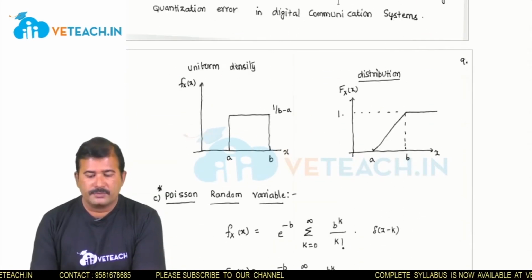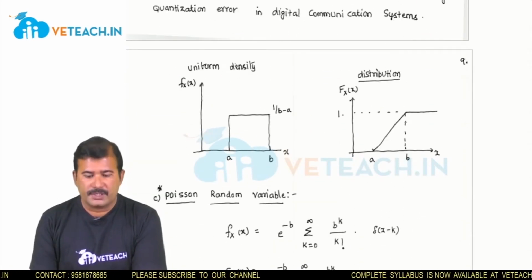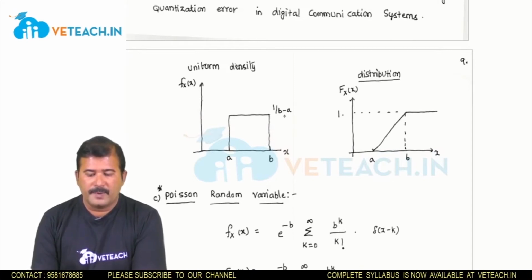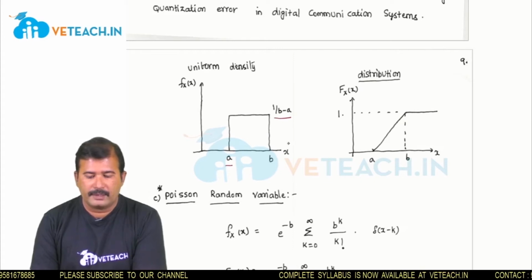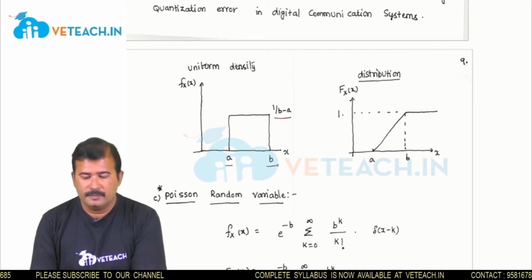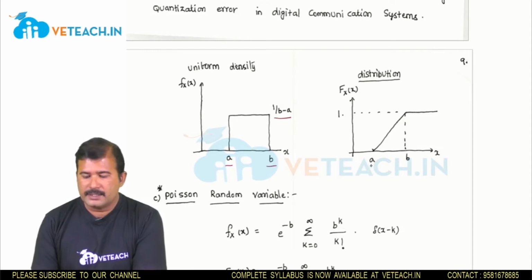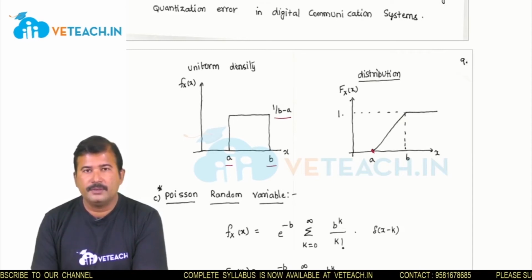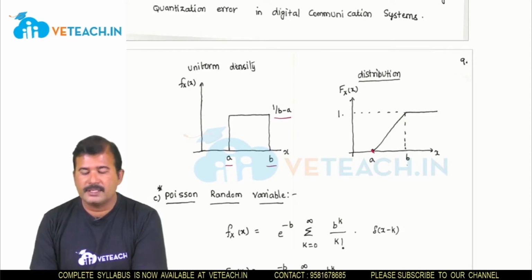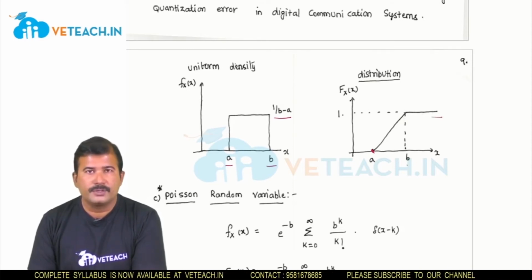So these are the graphs of the uniform density and distribution functions. The uniform density has magnitude 1 by (b minus a), where x ranges from a to b, and b is greater than a. The distribution function starts at a, reaches its maximum value when x equals b, and thereafter its value is 1.